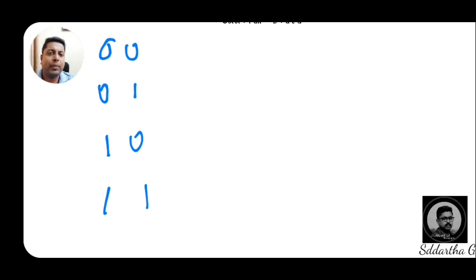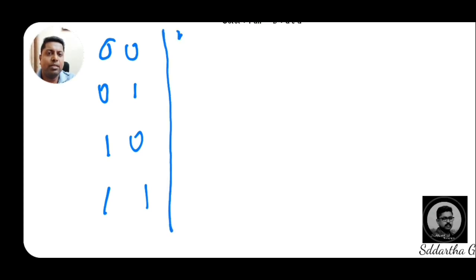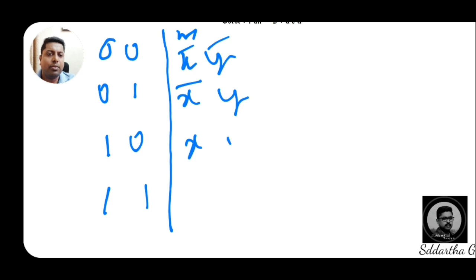If it is a min-term expression, I am writing for just two variables. Min-term expression for 0 0 means x bar y bar, then x bar y, then x y, then x y bar. And how exactly I will write this in the K-map, I will show that also.